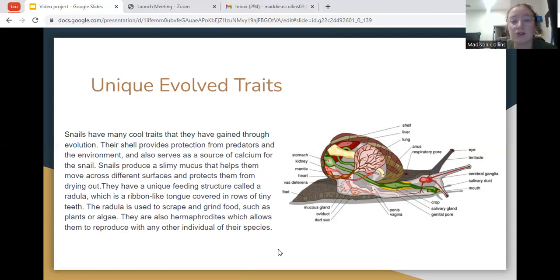They have a unique feeding structure called a radula, which is a ribbon-like tongue covered in rows of tiny teeth. The radula is used to scrape and grind food, such as plants or algae, as a food source for the snail. They are also hermaphrodites, which allows them to reproduce with any other individual of their species, which you can see right here on the diagram to the right, where it has both male and female genitalia.